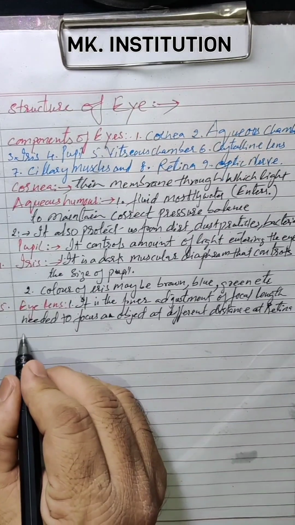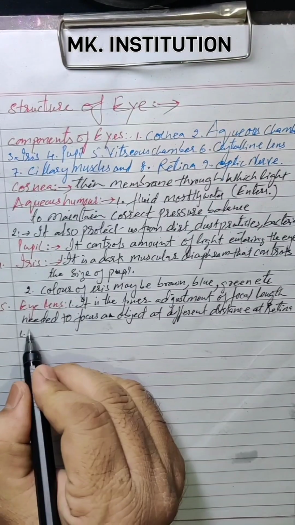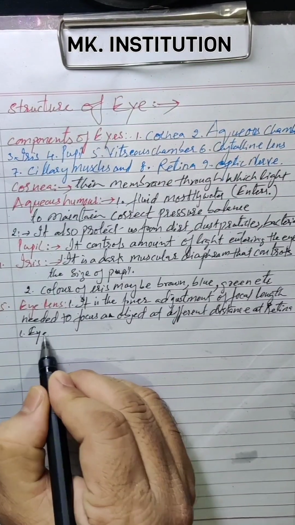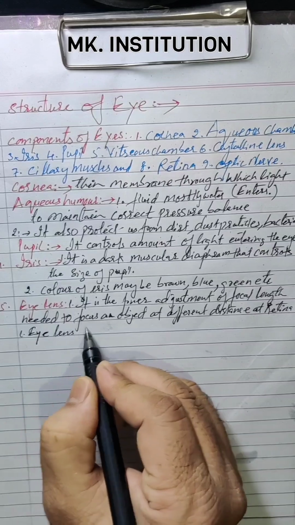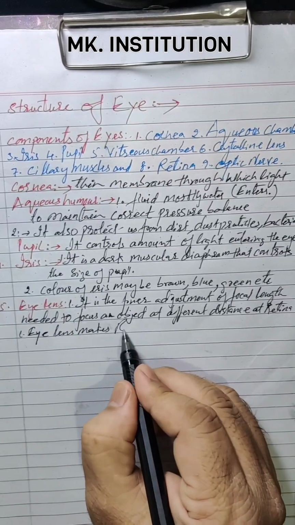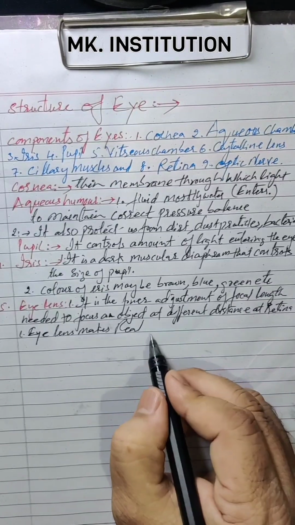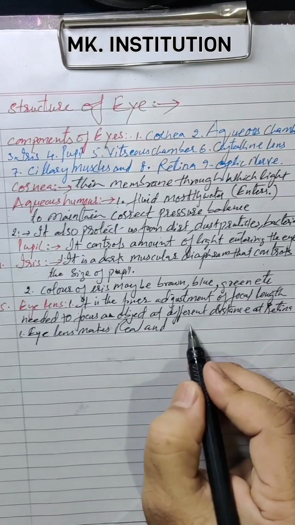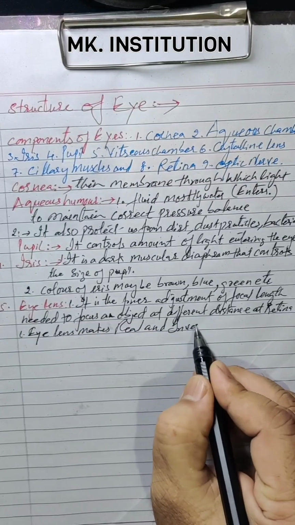Second point, the eye lens makes real and inverted images. This is a very important point.